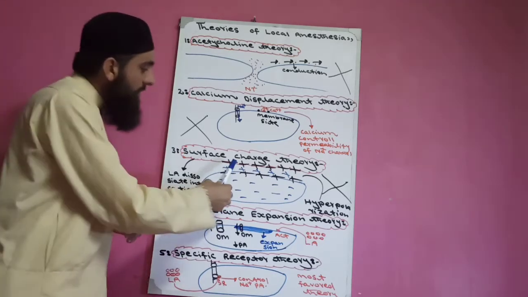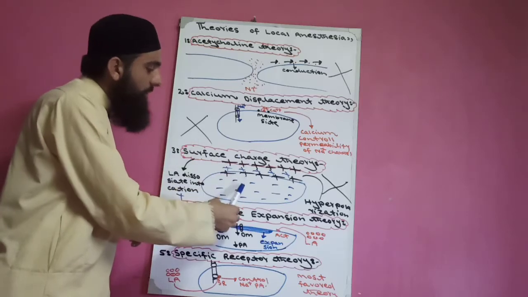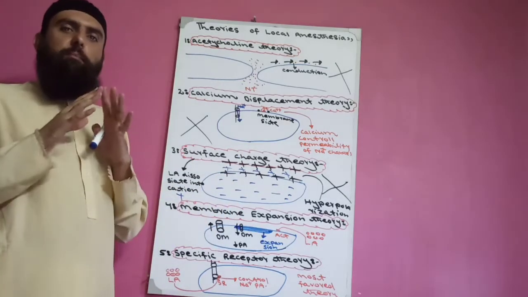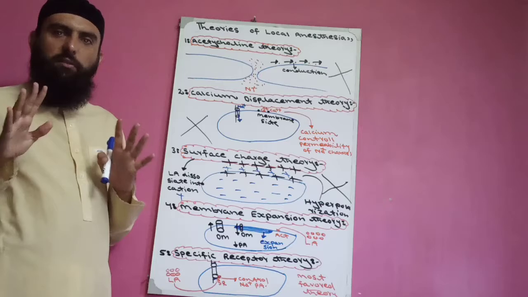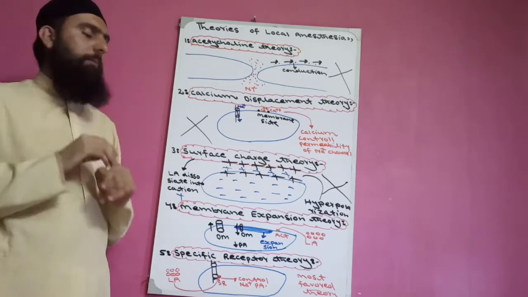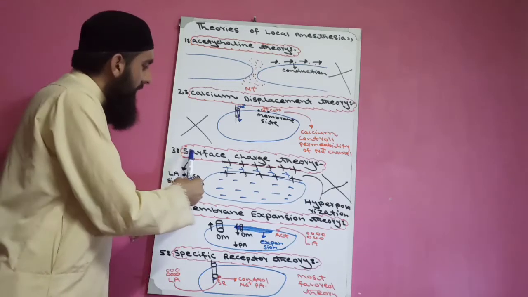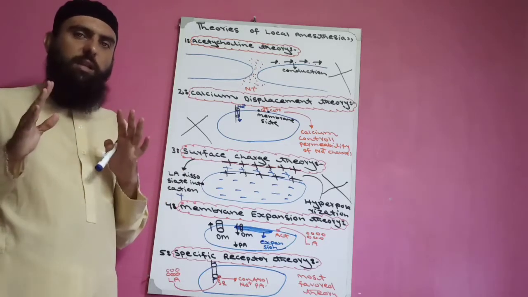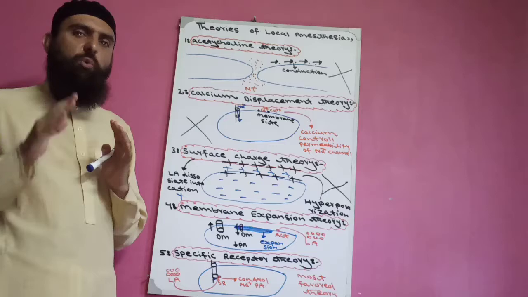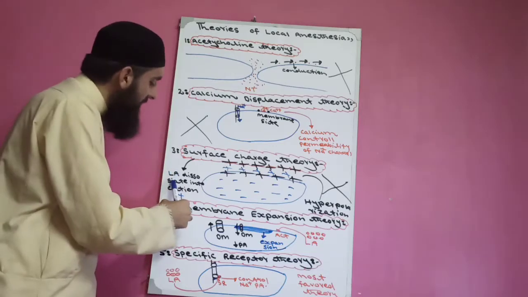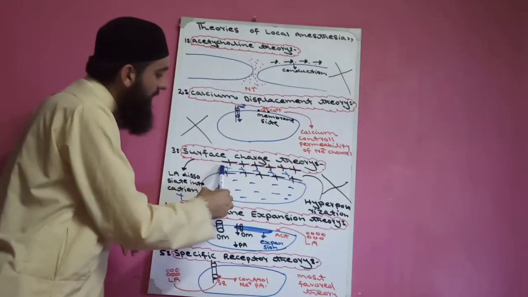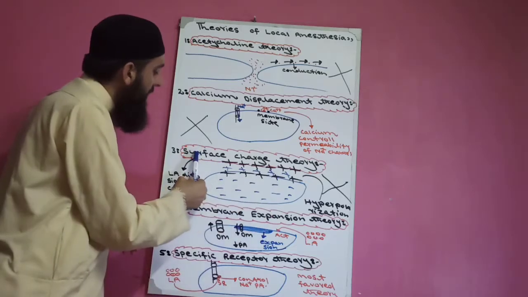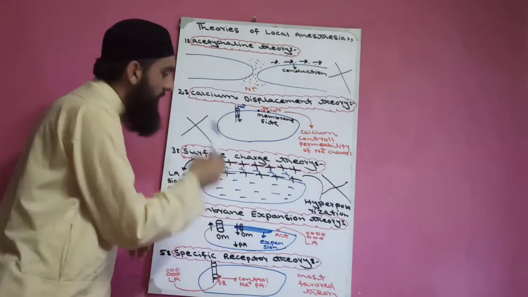Why? The positive charge is due to sodium ion, and the negative charge is due to proteins and acids inside the cell. Now, the surface charge theory states that when we inject local anesthetic, it dissociates into cations, and these cations accumulate on the surface of the cell membrane, therefore it is called the surface charge theory.